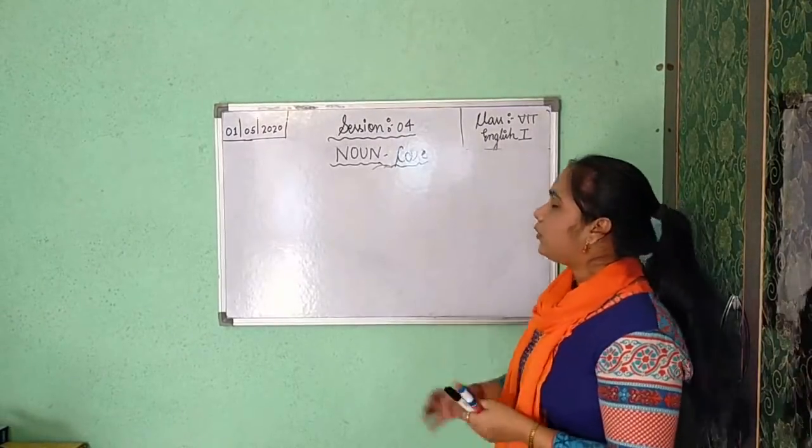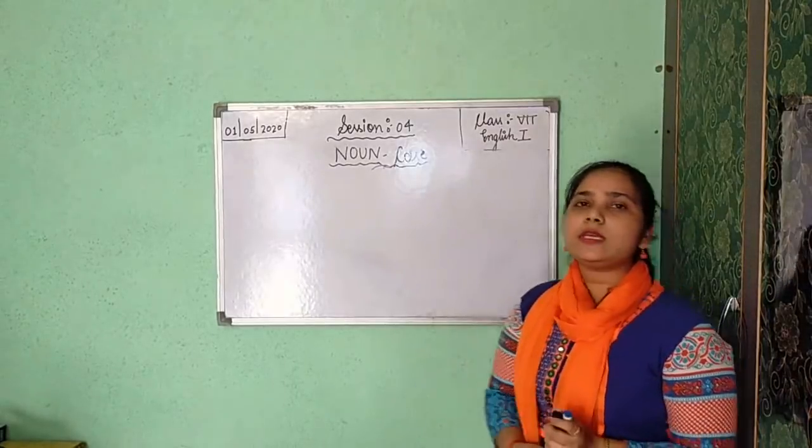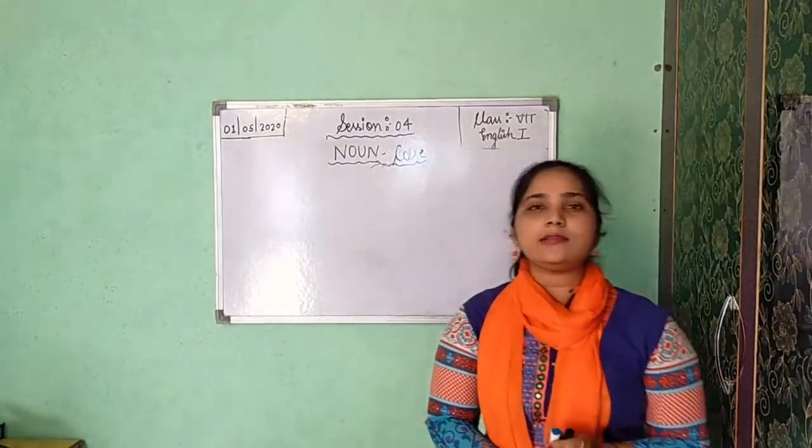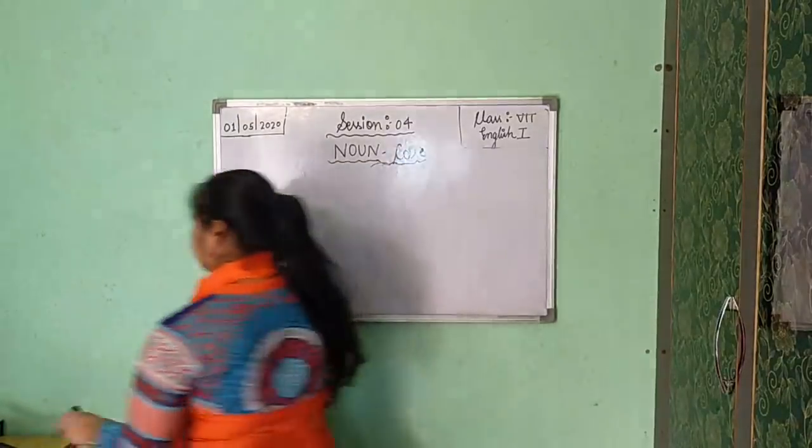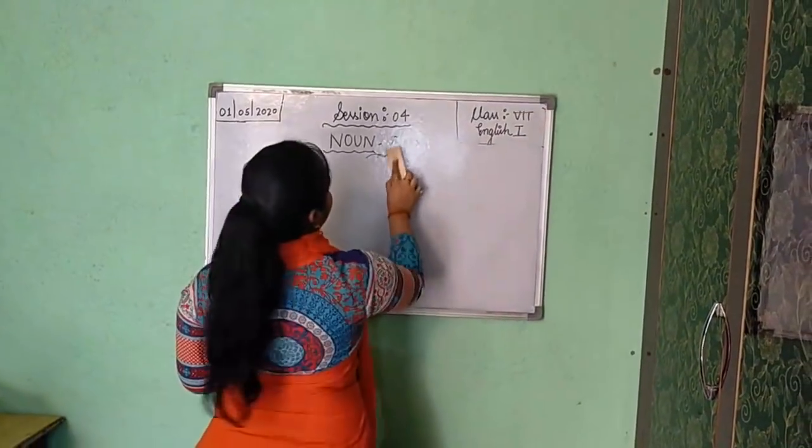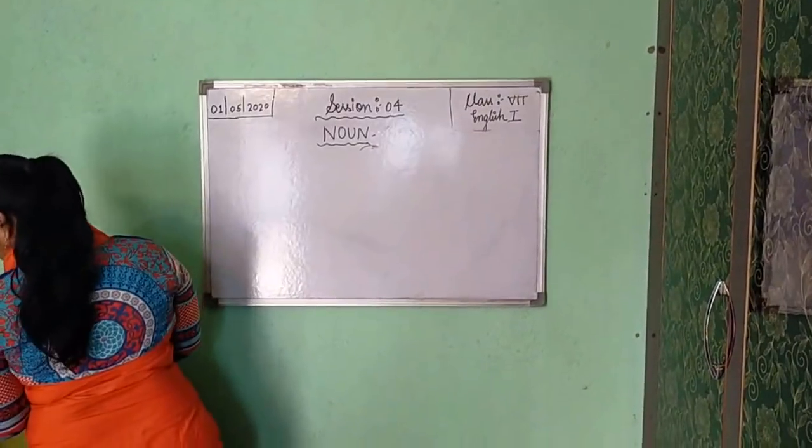Okay, it was about cases. Now one more thing in your noun chapter, the last thing, is apposition. Noun case we have studied.